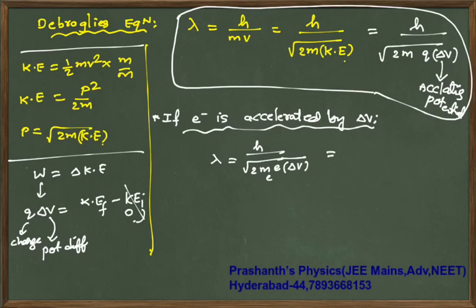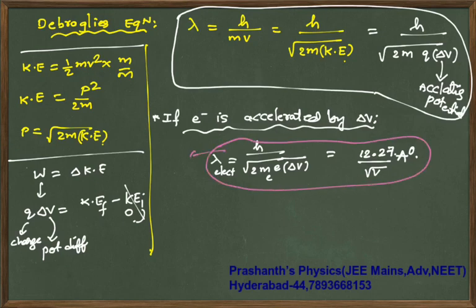H value 6.634, everything if you substitute, lambda of electron you are going to get it as 12.27 by root V Armstrongs. Okay, very important, this result you should remember.